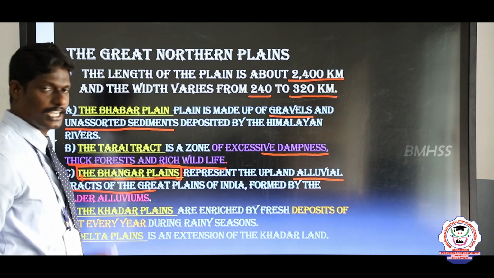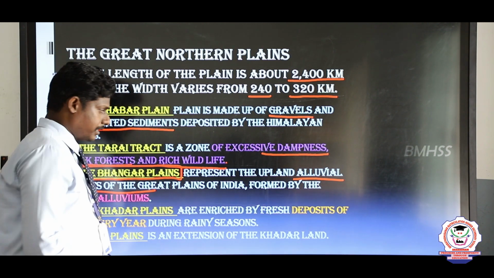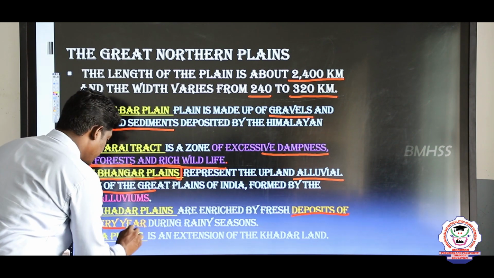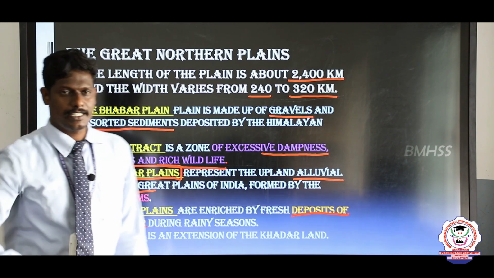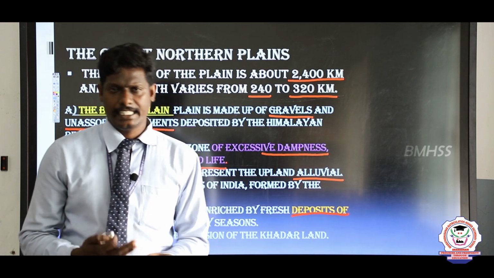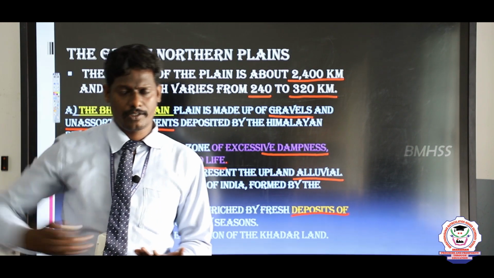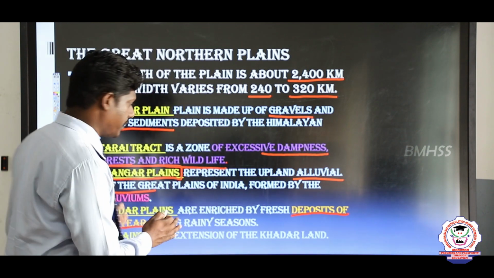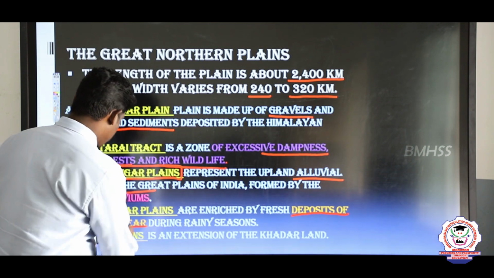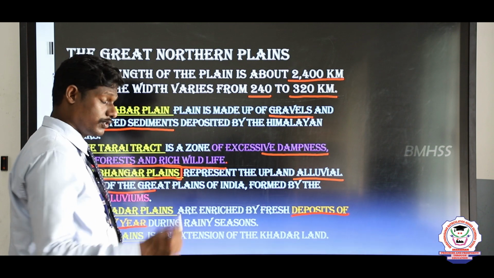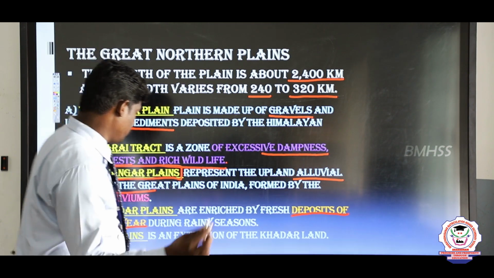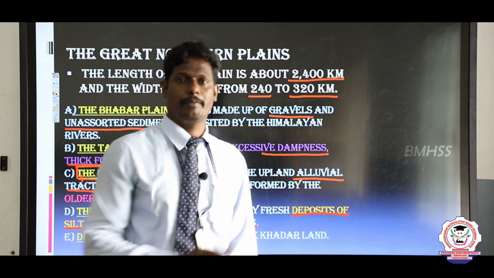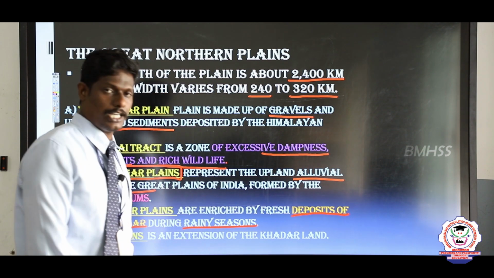And next one, the Khadar Plain. The Khadar Plain consists of deposits of silt every year. Silt means the dirt and sediments which come down the rivers. All these things settle in a particular place. During the rainy season the rivers bring out all the silt and deposit it in a particular place. That place is called the Khadar Plain.